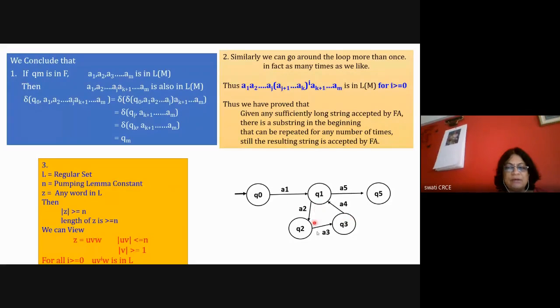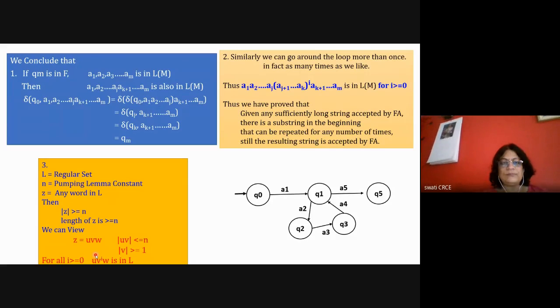At least this should be step 1, its length, and the length of UV is less than or equal to n, to reach the final step. Then for all i greater than or equal to 0, we can say that UV raised to i W is also in L. We assume that UVW is a part of the language, but we can say that UV raised to i W is also a part of the language. And this is the observation of the scientists who worked in this particular field. So this is the first part, the 5 marks of the proof of pumping lemma.